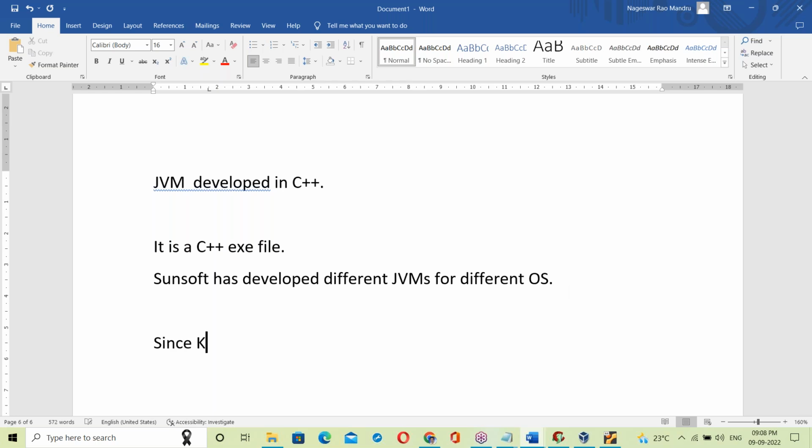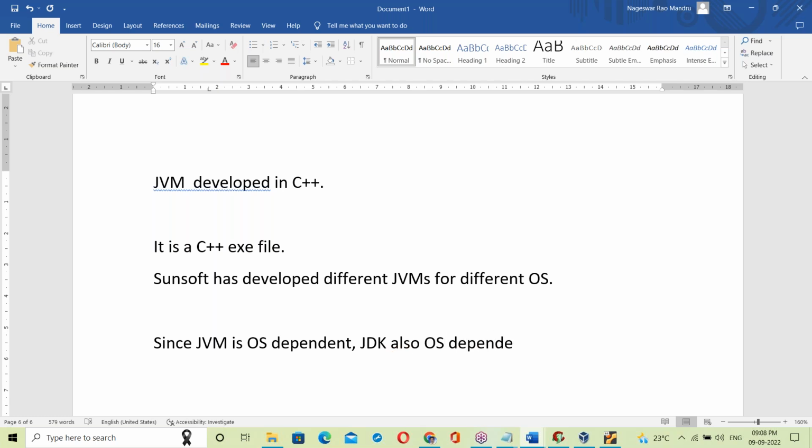Since JVM is OS dependent, JDK is also OS dependent.